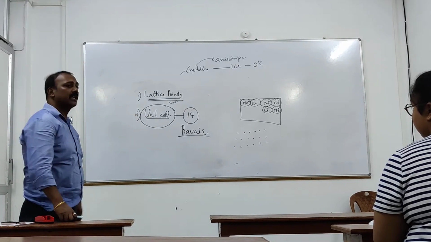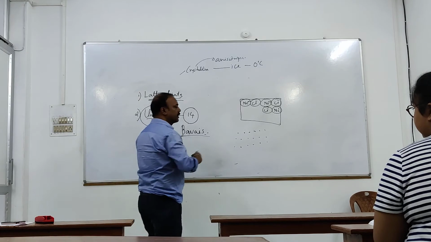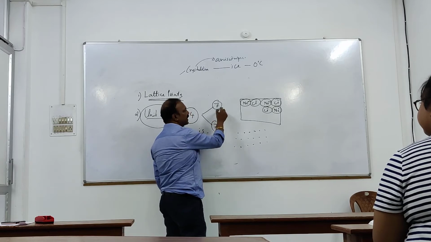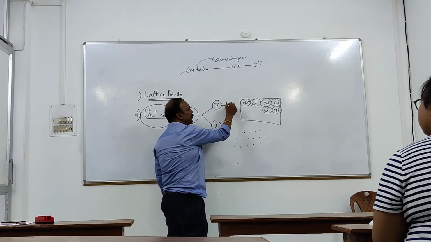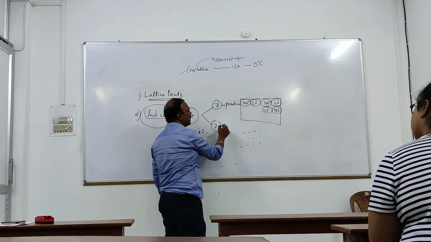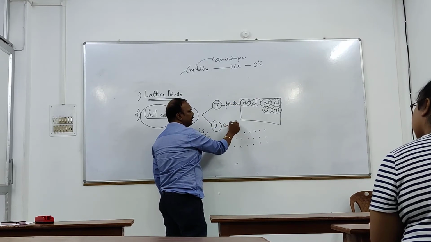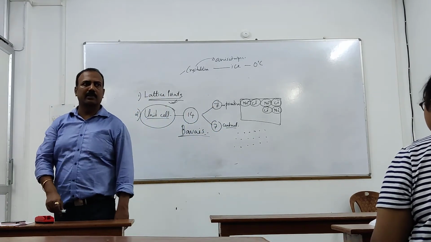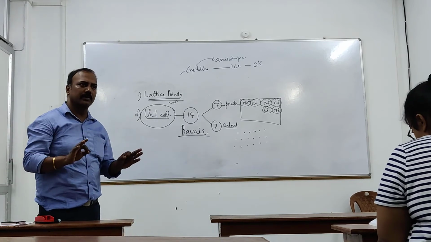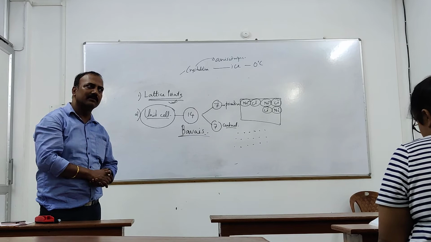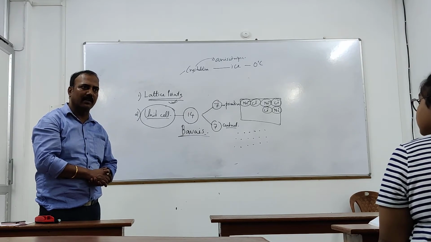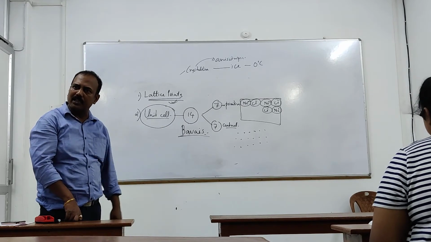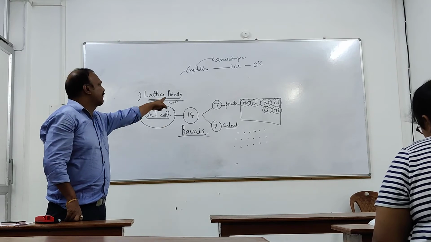Now, how are these 14 unit cells different? Out of this 14, I'm introducing another term called primitive. 7 of them are called primitive and 7 of them are called centered. The unit cell you had seen now, what is the shape of it? Cube. The unit cell you had seen in the picture is just a cube. Cube is just one type of unit cell. Like that, there can be so many types. Total 14 types of unit cells can be there. Clear? Out of the 14 types, 7 are primitive.